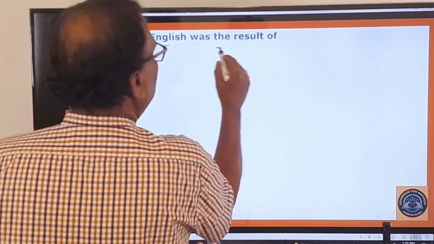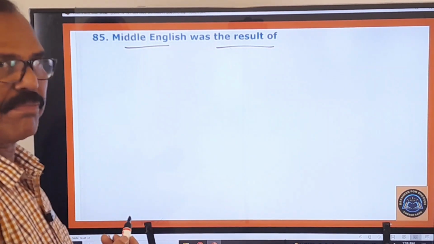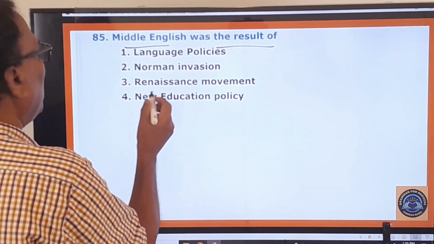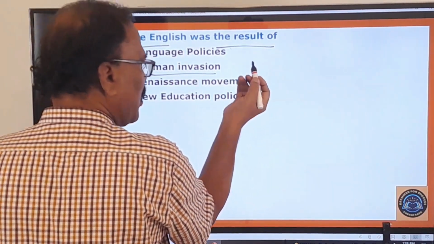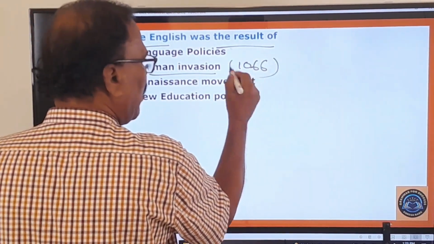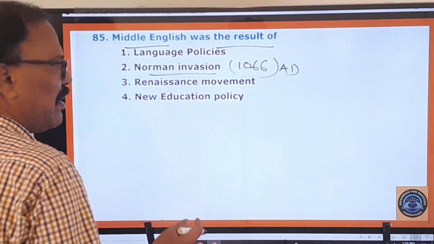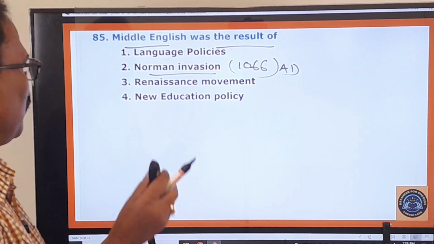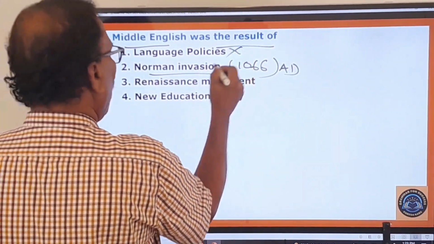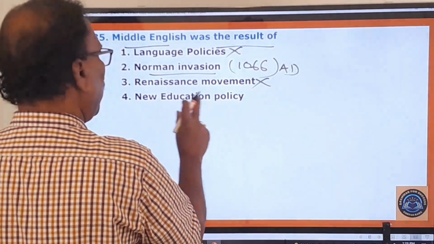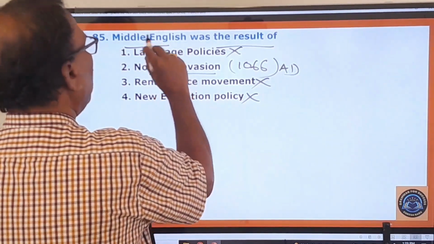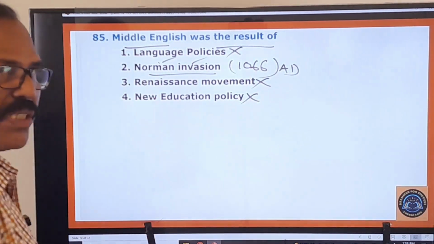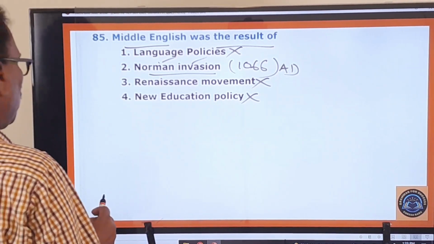Middle English was the result of... you know very well about the history of the English language. Middle English was the result of the Norman conquest or invasion in 1066 AD. If you are thorough in methodology, you can easily answer this question. Language policies wrong, Renaissance movement wrong, new education policy wrong. Middle English was the result of the Norman invasion that took place in 1066 AD. Right. And you go to the next question.